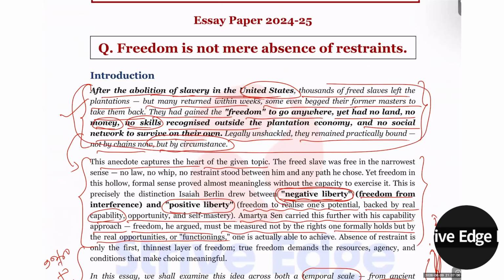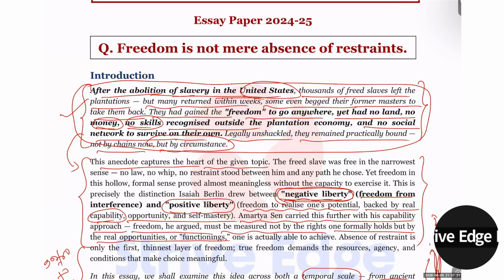You can give the anecdote of women also. Despite having so many skills, education and opportunities, if you see, the labor force participation rate is not that good. The same thing you can give about transgender persons also. You can give about the disabled also. Any weaker section you can give. This is what has not happened, because we are just removing the restriction, but we are not positively contributing to their freedom. So that is the argument you have to give.